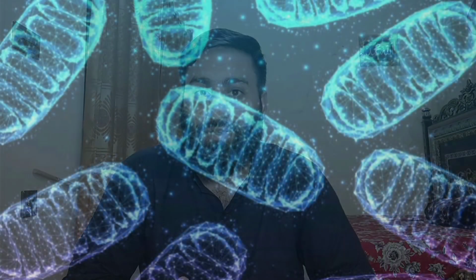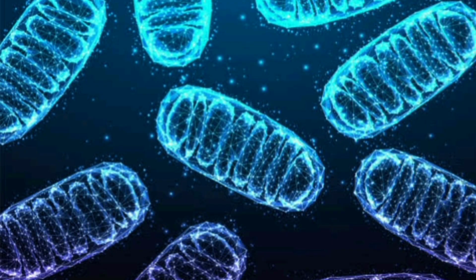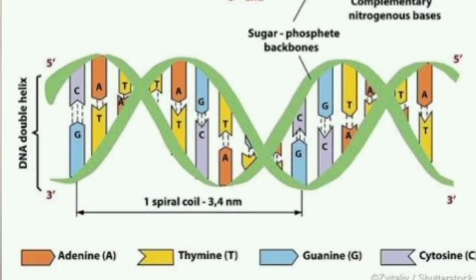And if an organelle like the mitochondria is damaged, it will be recycled and autophagy will occur. On the other hand, if the DNA of the cell is damaged, it will stop progressing and replicating.